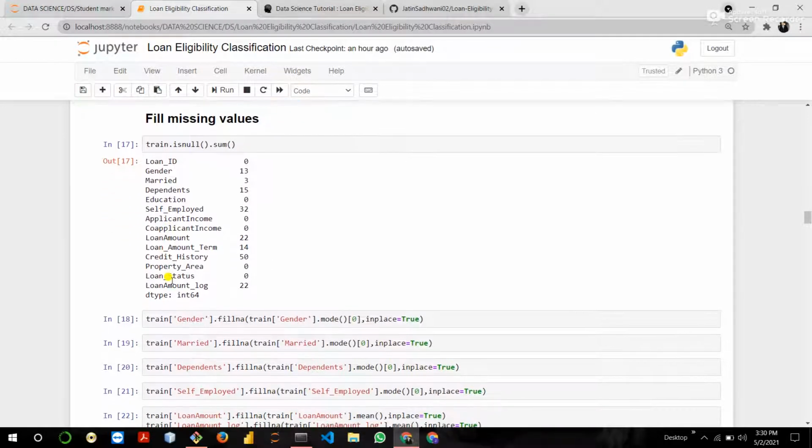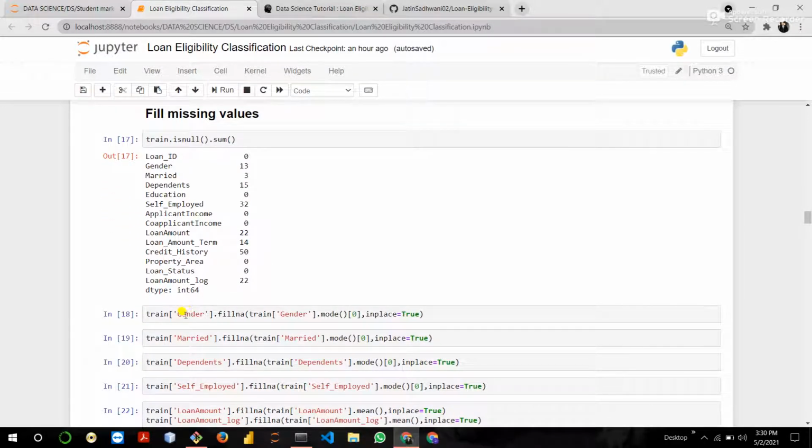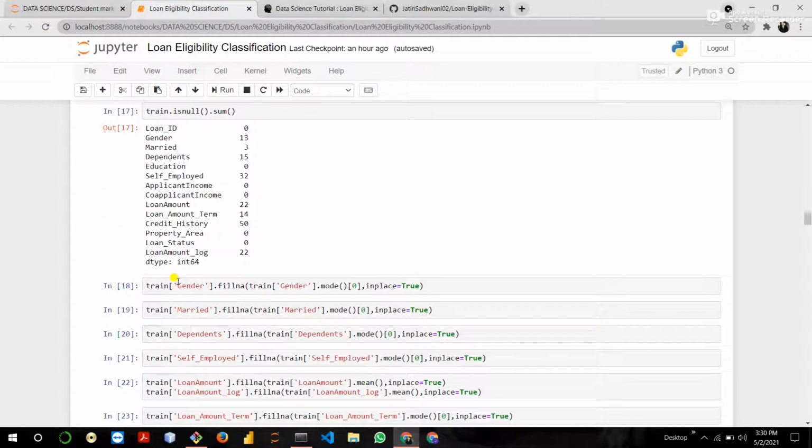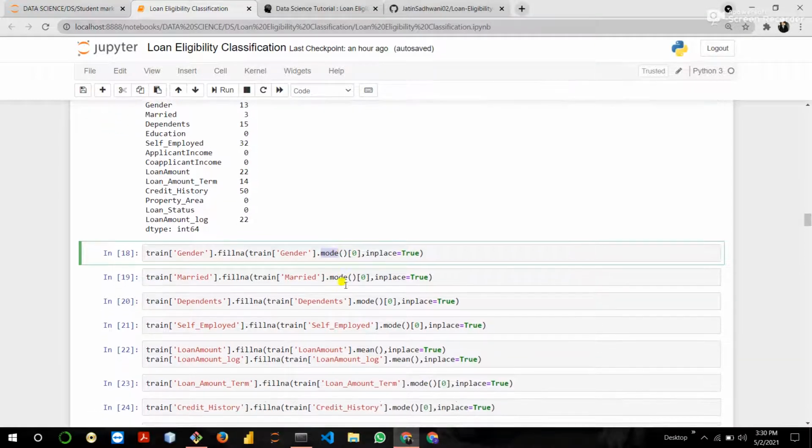You know that gender is a categorical feature. So here we fill with the mode value. We apply the mode on the categorical features, and we apply the mean and median on the numeric or float features.